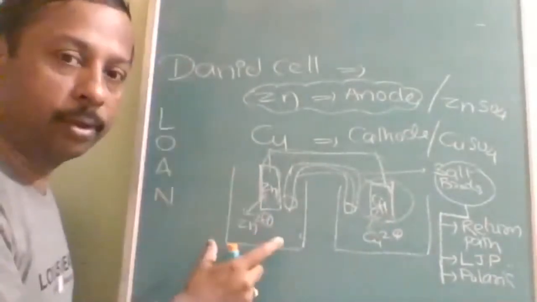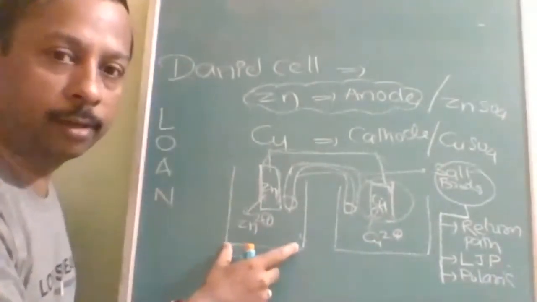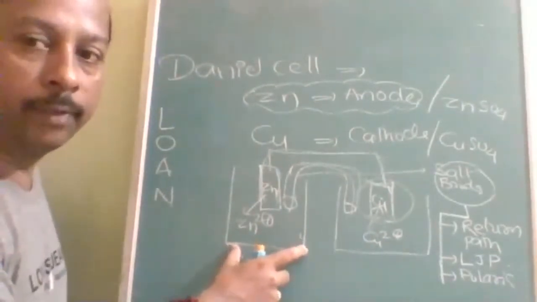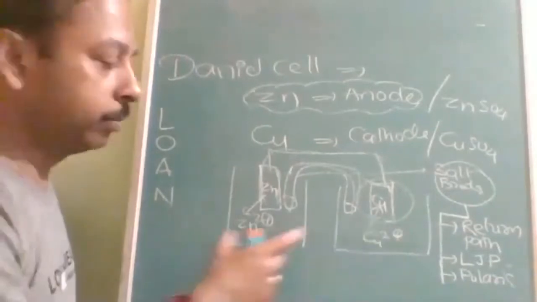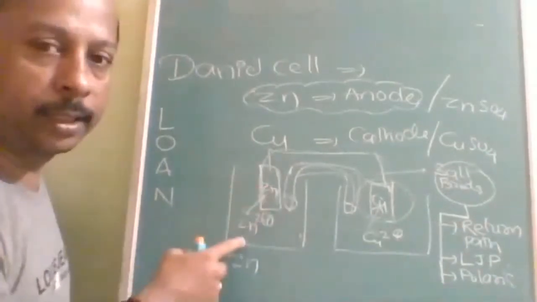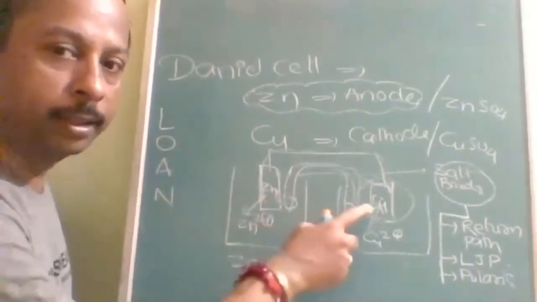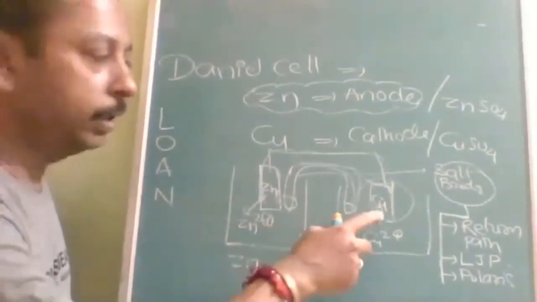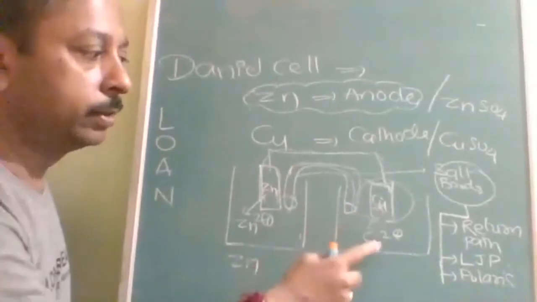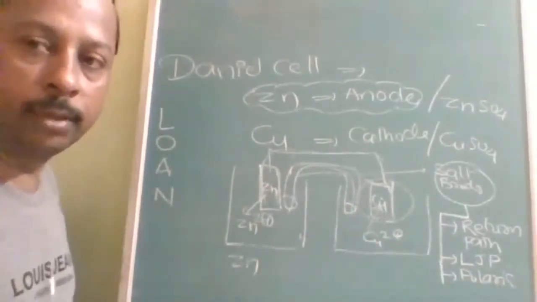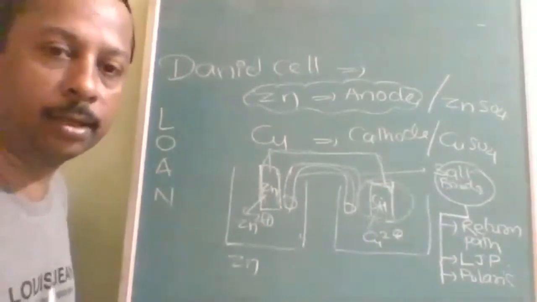The concentration of electrolyte in the oxidation half cell will increase in terms of zinc, because zinc is added. Here the concentration will increase and the mass will decrease. Here the mass will increase and the concentration will decrease. Is that understood? That is the variation of both properties, mass and concentration.